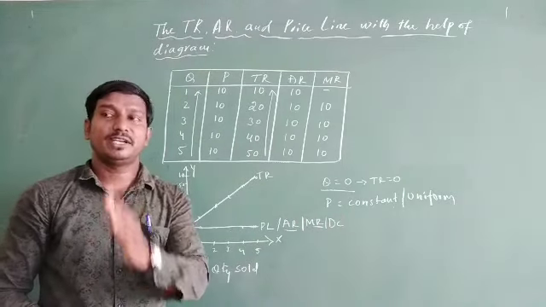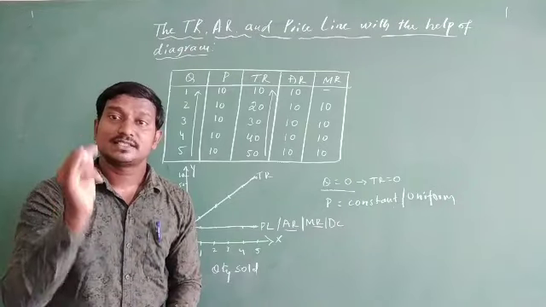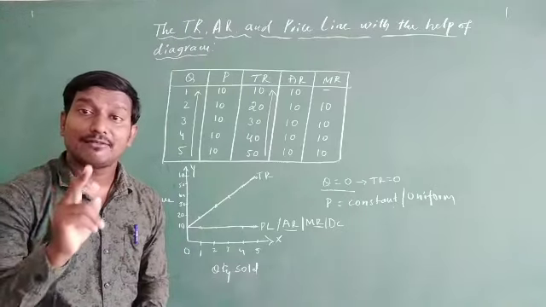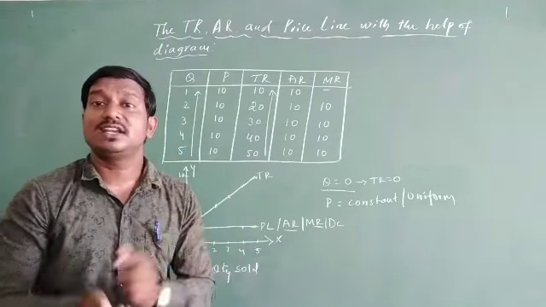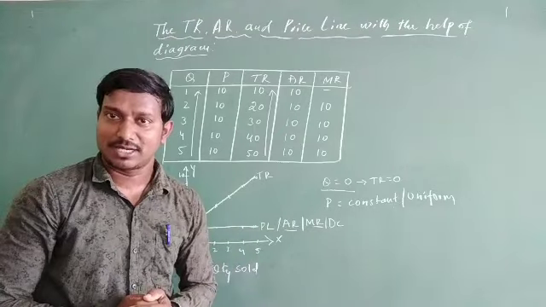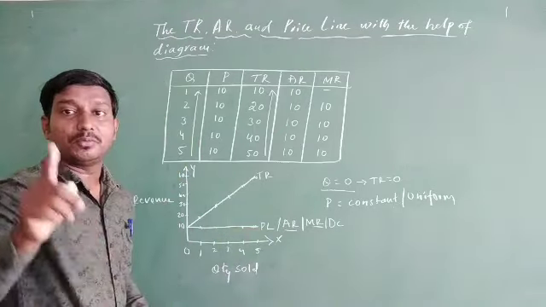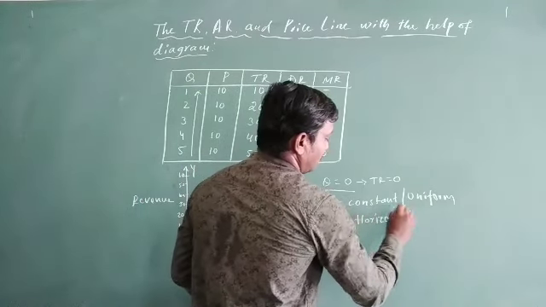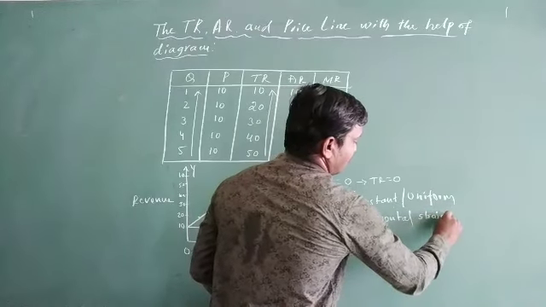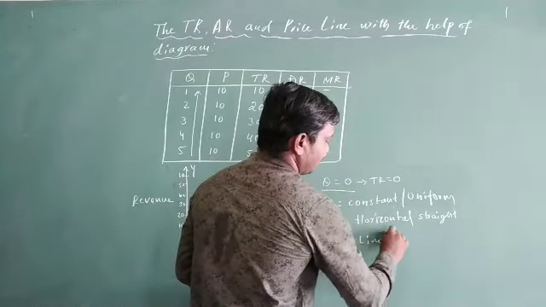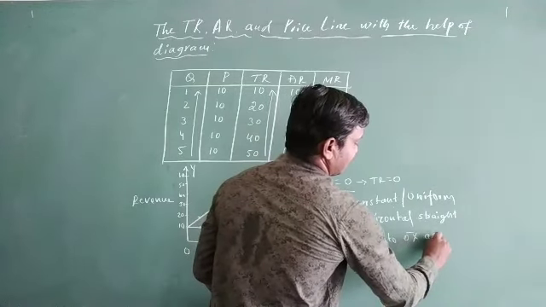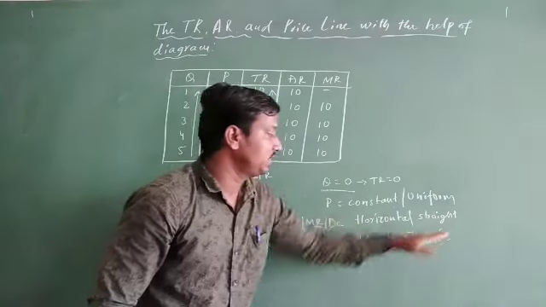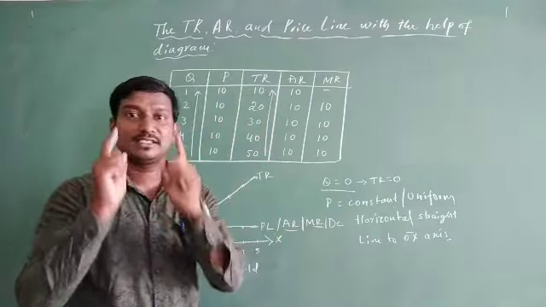Friends, keep in mind, in many competitive exams like NET, SET, banking exams, KPSC exams, or even in your board exam, they have asked about this. What is the nature of the demand curve in a perfectly competitive market? The nature of the demand curve in a perfectly competitive market will be a horizontal straight line to the OX axis. Keep in mind, this is very important.